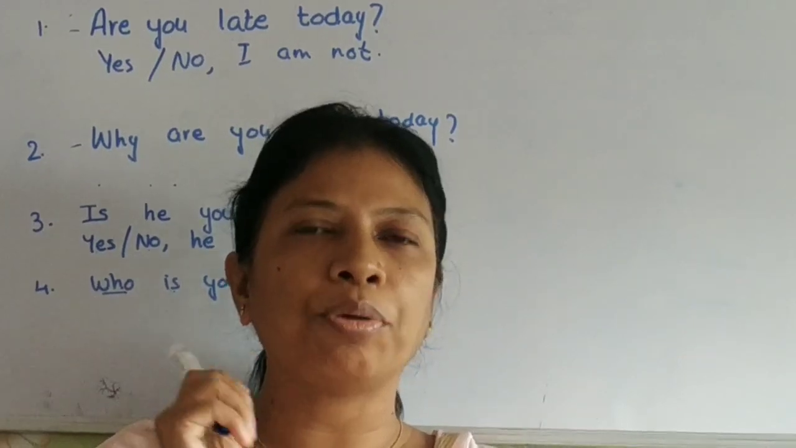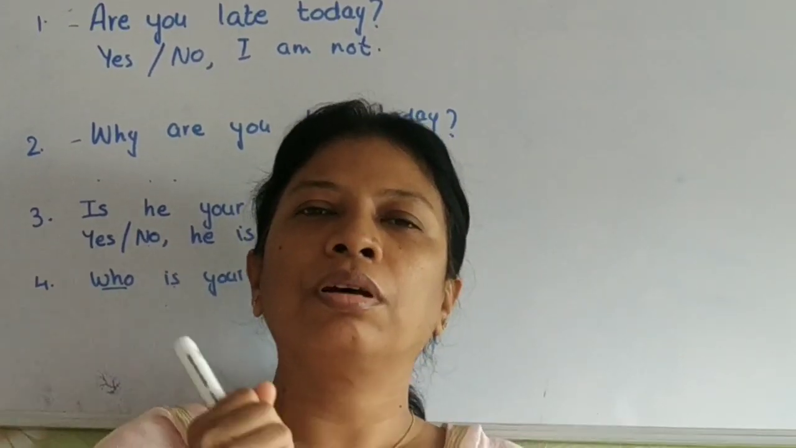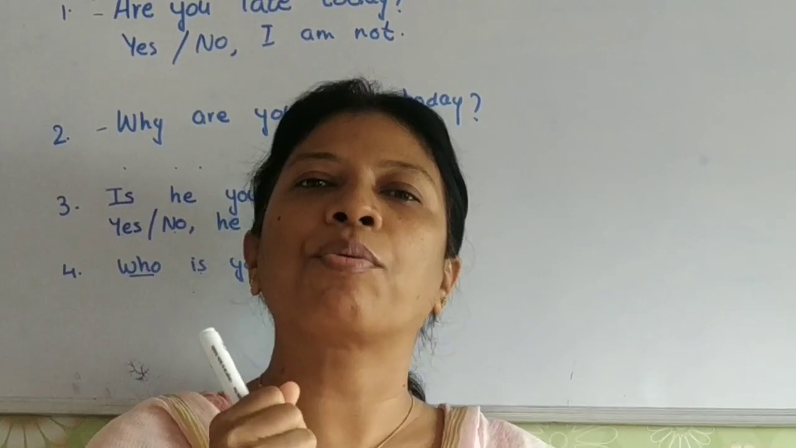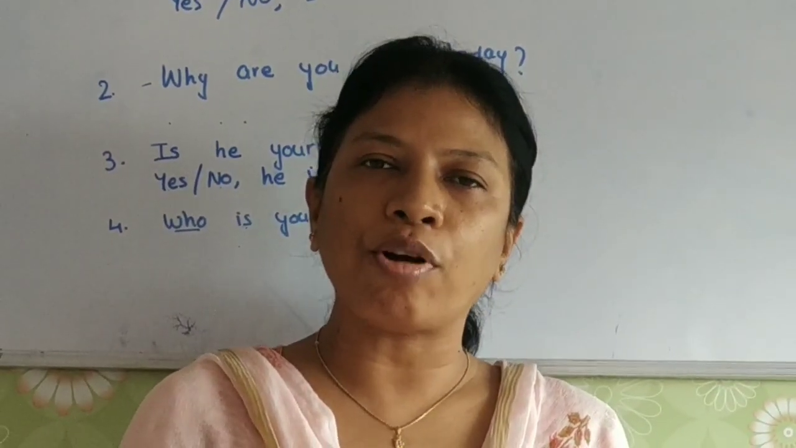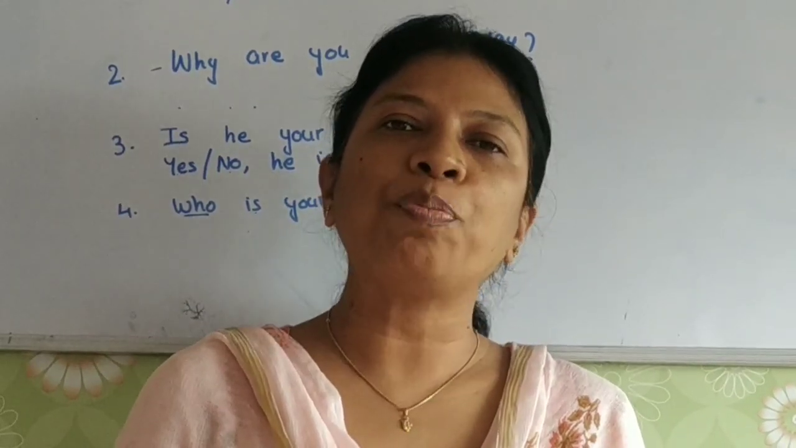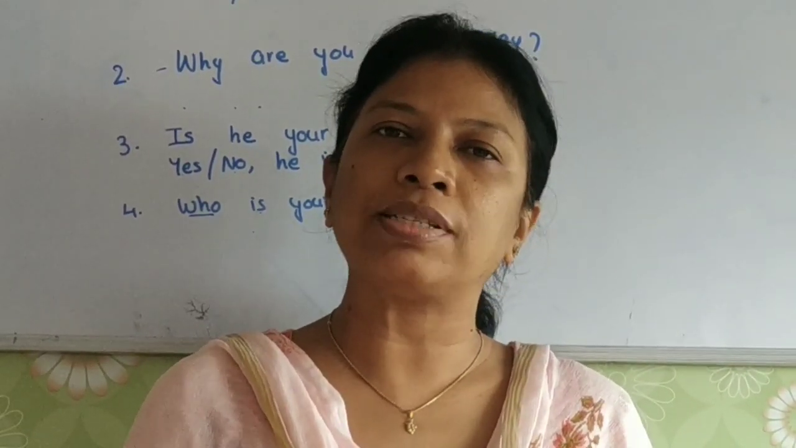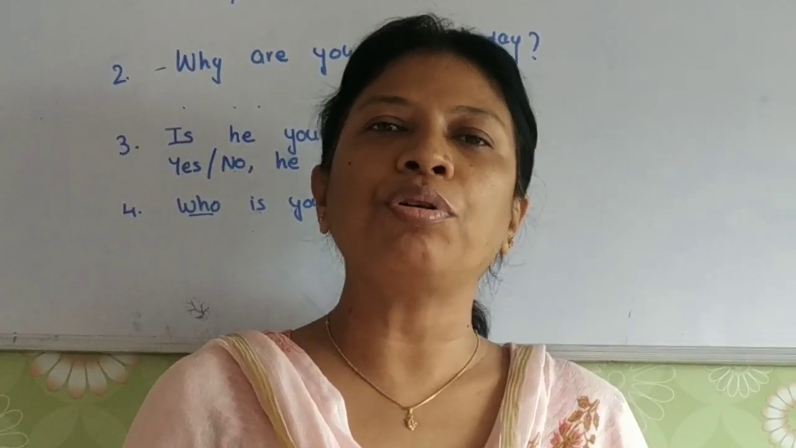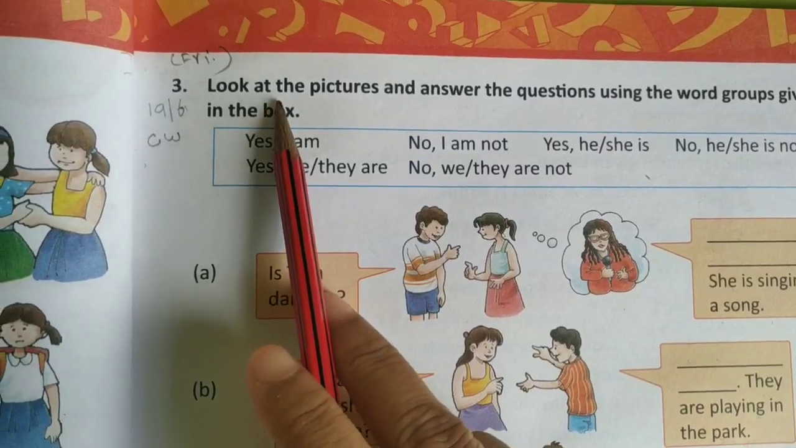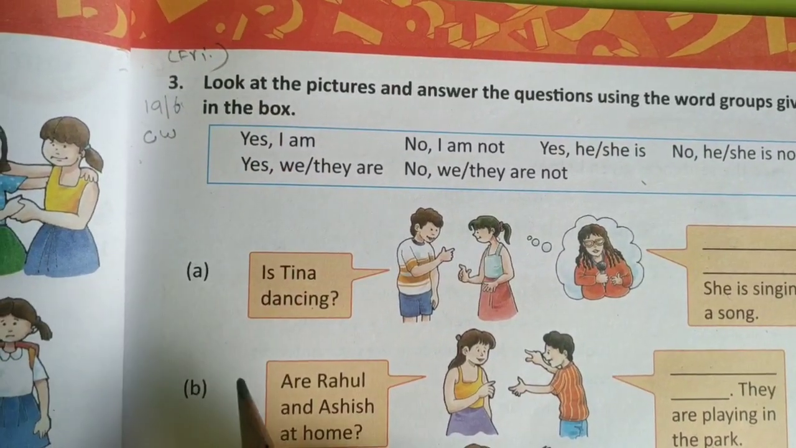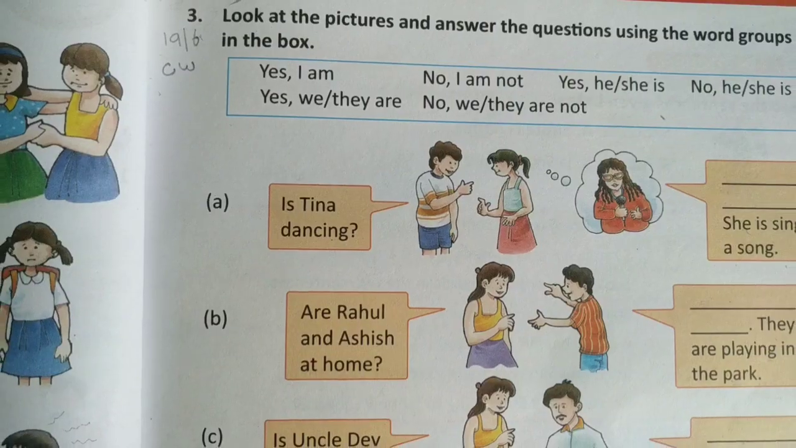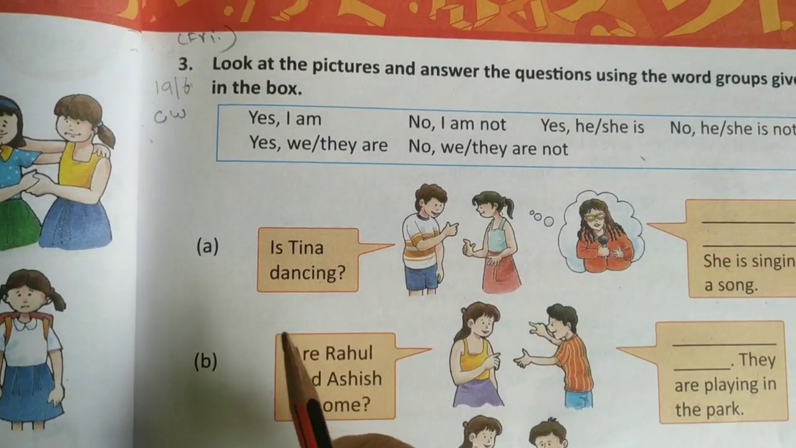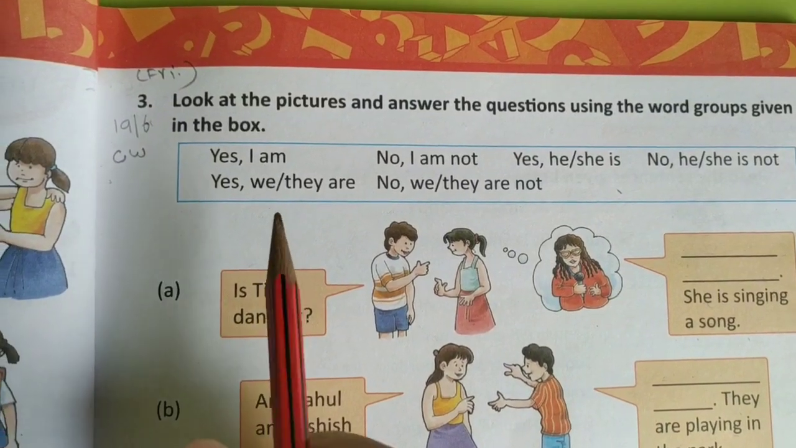So children, I hope you have understood is and are when we make questions, and what type of answer we'll get. Now from your English grammar book, turn to page 25. As we do this exercise, we'll come to know much more in detail. Here the questions are already framed with is and are, and let's see how we'll give the answers.